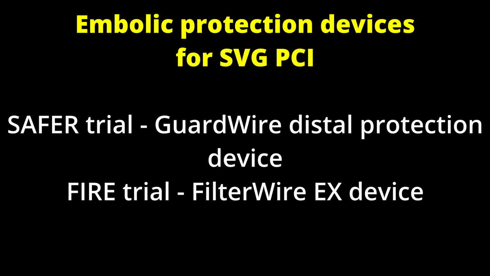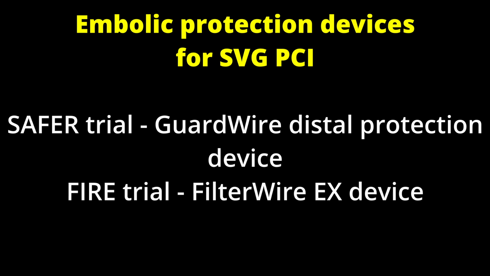Similarly, FIRE trial tested the strategy of using distal protection with filter wire device, and this trial was done in around 650 patients, in which half of the patients received filter wire EX and half of the patients received guard wire balloon occlusion device. The trial found that there was similar epicardial flow and angiographic complication rate between the two groups. There was lower use of bailout GP2B3A inhibitors in filter wire group.